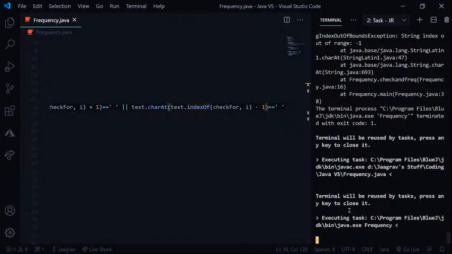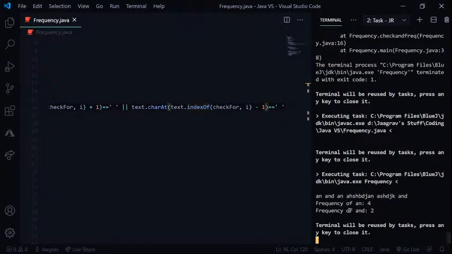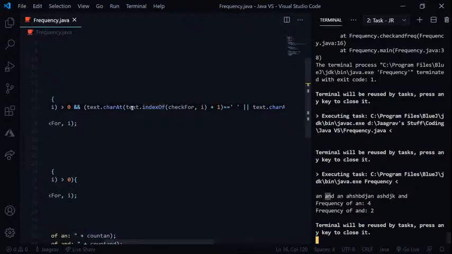So let's input some random stuff, and as you can see, it says there are 4 ands. 1 and, 2 and then 3 and 4 are here, I guess. So what is this doing then?